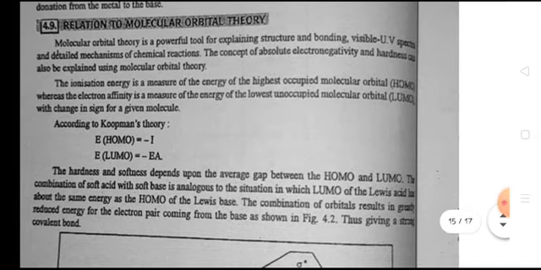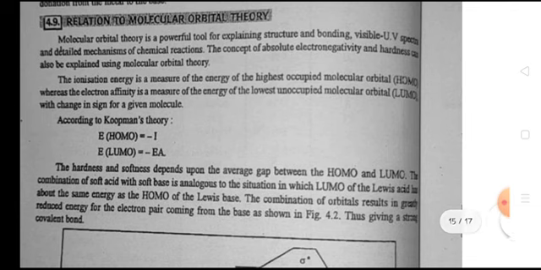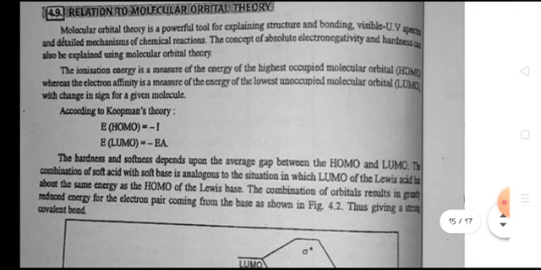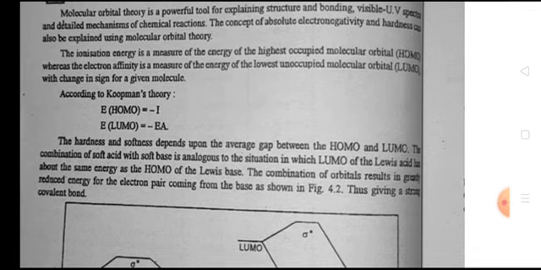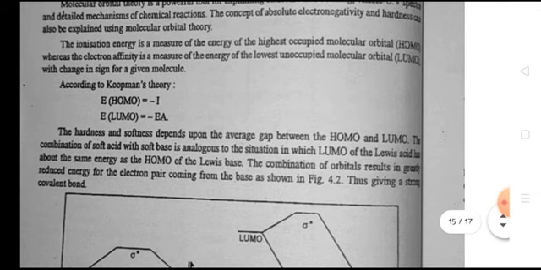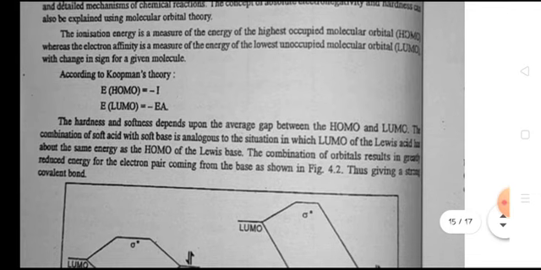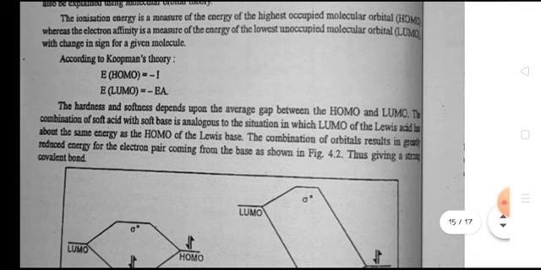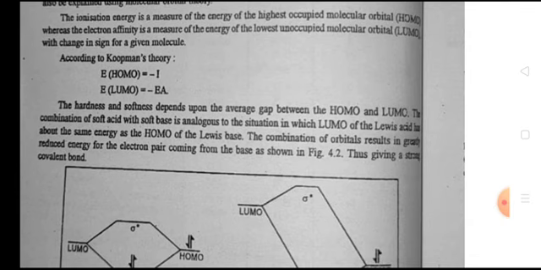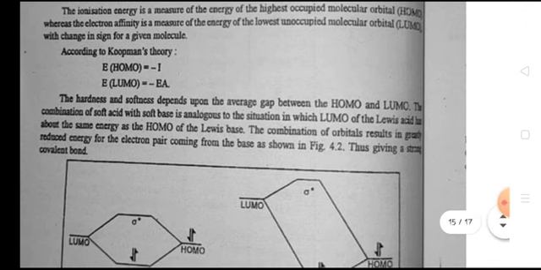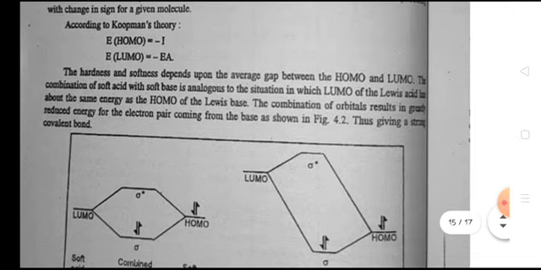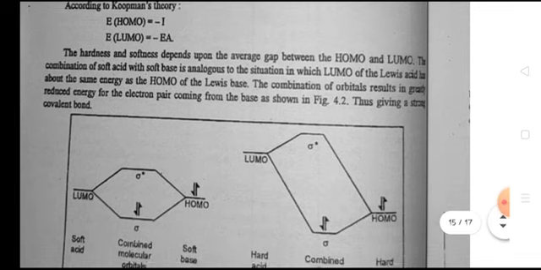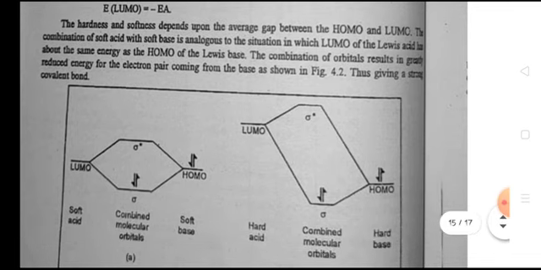4.9 Relation to molecular orbital theory. Molecular orbital theory is a powerful tool for explaining structure and bonding, visible and UV spectra, and detailed mechanisms of chemical reactions. The concept of absolute electronegativity and hardness can also be explained by using molecular orbital theory. The ionization energy is a measure of the energy of the highest occupied molecular orbital, HOMO, while the electron affinity is a measure of the energy of the lowest unoccupied molecular orbital, LUMO, with a change in sign for the given molecule. According to Koopmans' theorem, E HOMO is equal to minus I, and E LUMO is equal to minus A. The hardness and softness depend upon the average gap between the HOMO and LUMO.